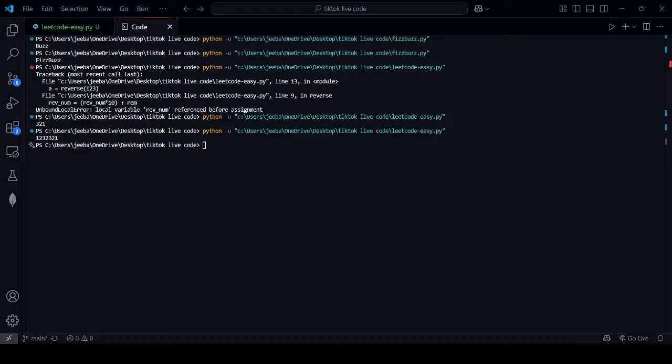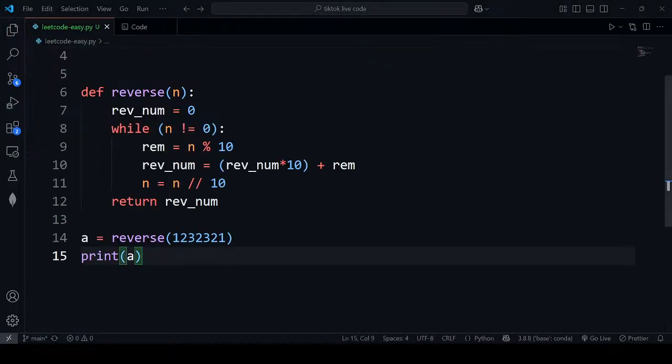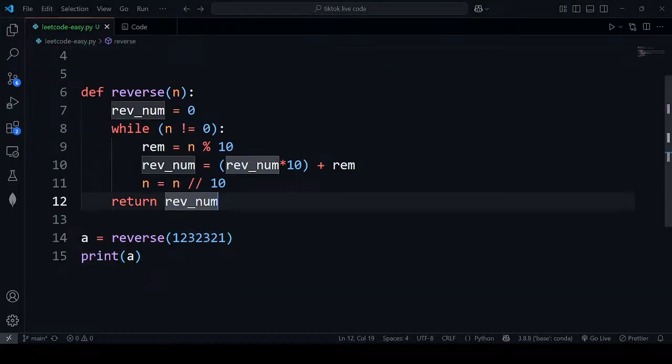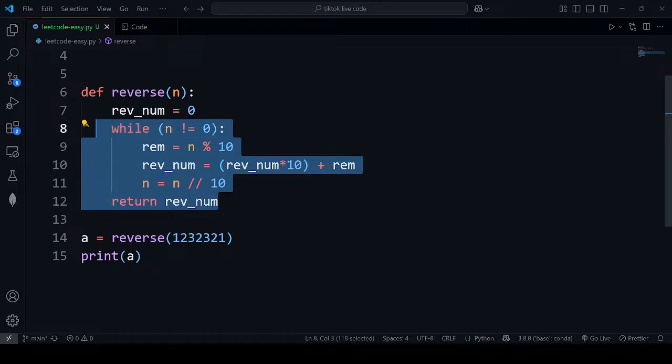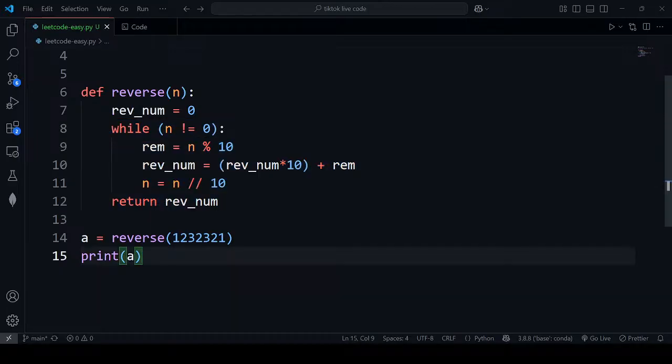So what will be the time complexity of this algorithm? Can you guys guess? What we are doing here is we are doing a loop, and what we are doing is we are dividing it. We are making it half.